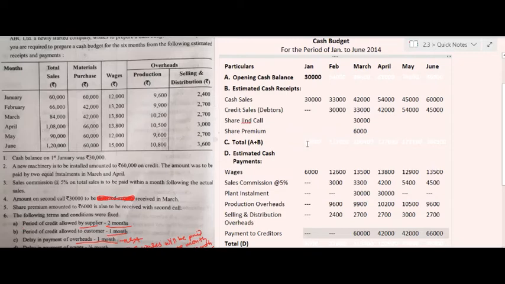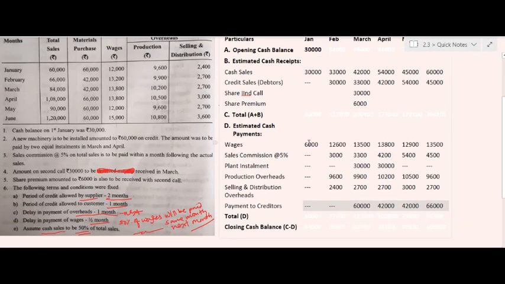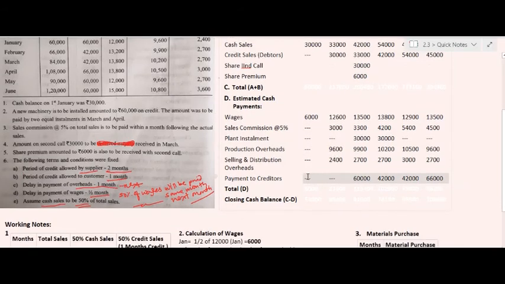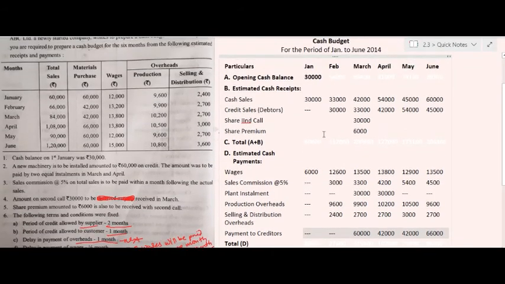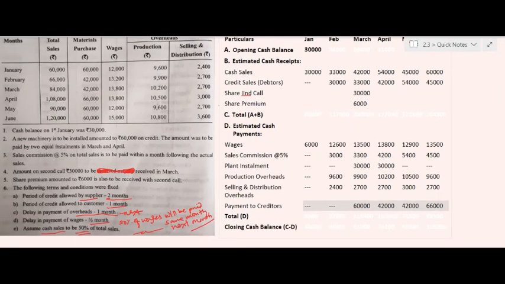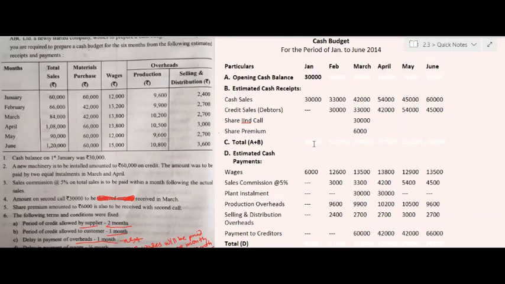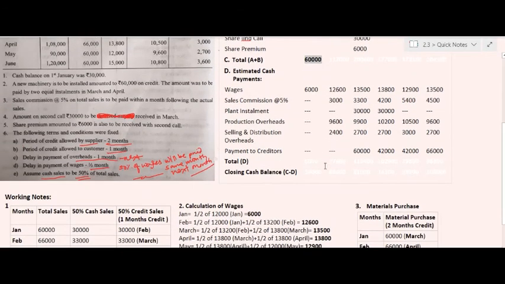Likewise we have to make the total of estimated cash payments, which amounts to rupees 6,000. So after making the totals, we can ascertain with the help of these figures the amount of closing cash balance. The closing cash balance in the month of January is 54,000.